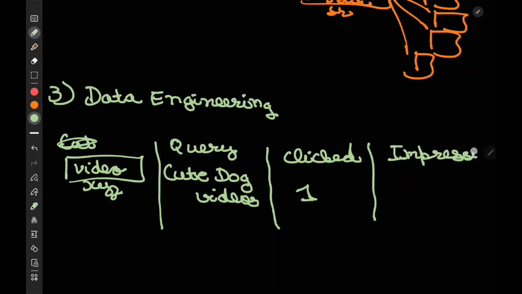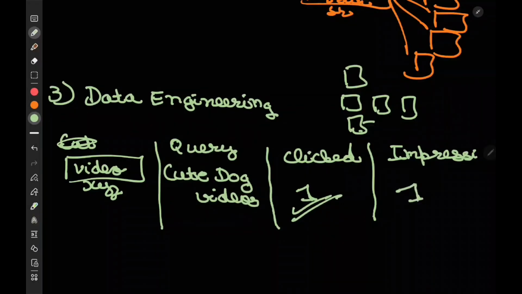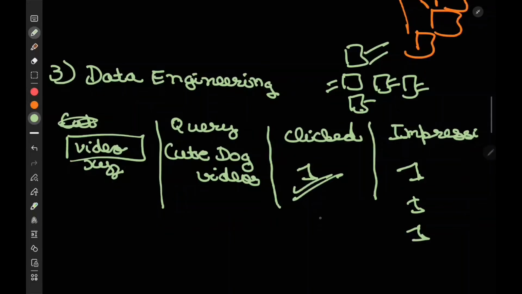It is possible that, let's say, there were 10 videos that were recommended. The user scrolled through all of them but only watched the 5th one. So for the 5th one, we would have clicked as 1 and an impression of 1. But for all the videos which are not clicked, it will still have an impression of 1 because the user scrolled through them, but the clicked would be 0.